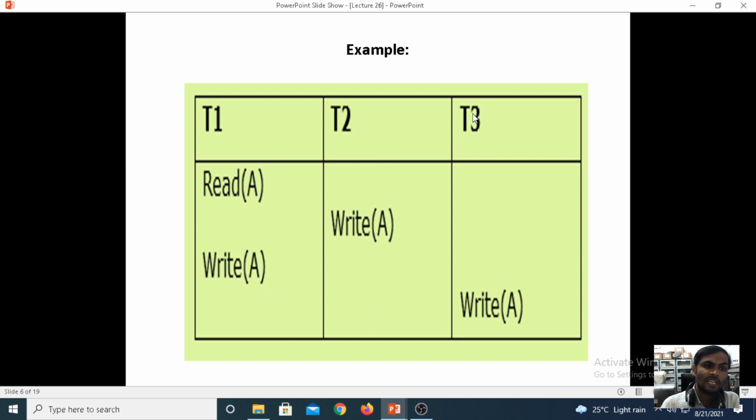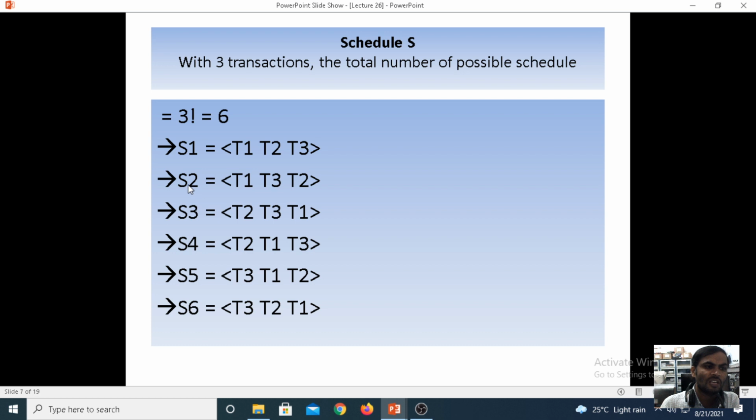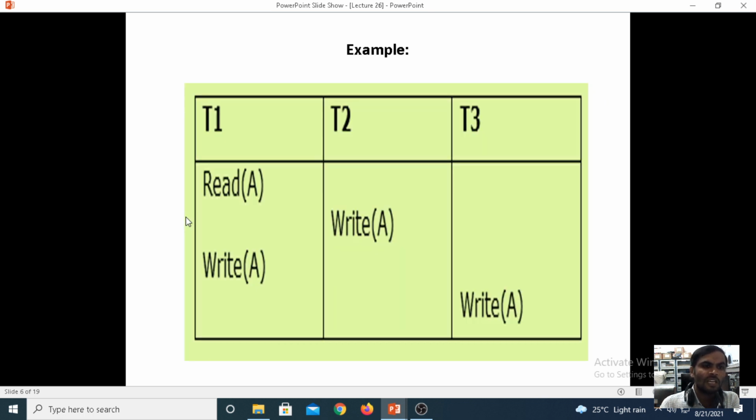Coming to the second schedule, we are executing T1. After executing T1, another possibility is T3. After executing T3, you execute T2. The same possibility is mentioned here under the S2 schedule: T1 to T3, from T3 transaction to T2 transaction. Now coming to schedule 3, as per the diagram for schedule 3,